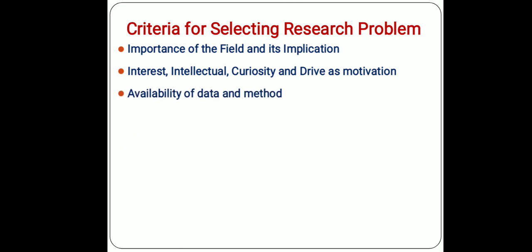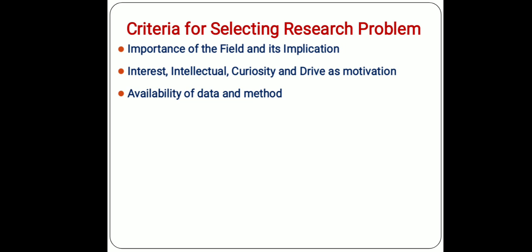The most important thing is availability of data and methods. Many times we formulate a very good research problem, but to do the research, whatever data are required may not be available either openly or even on paid services. A number of data are prohibited or come under the Secrecy Act, which will not be provided to you for open access, or are not available to the researcher.